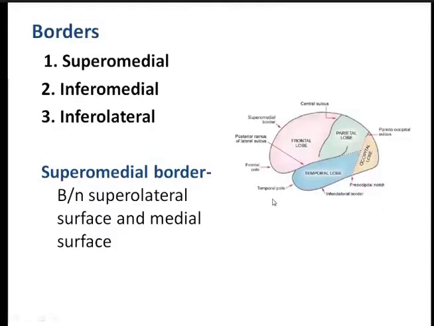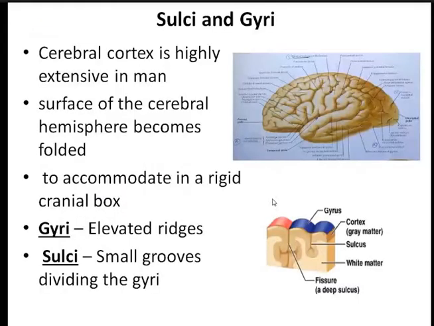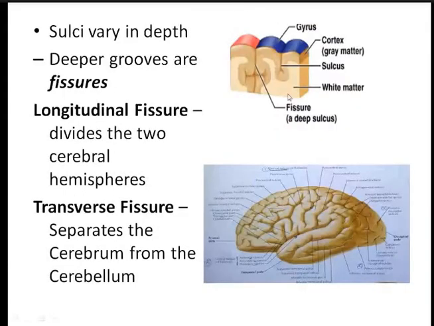Now coming to the sulci and the gyri. You can see there are a number of elevations. They are known as the gyri, and these grooves are known as the sulci. Now the sulci vary in depth. The deeper grooves are known as the fissure. So if a sulcus is very deep, it is known as a fissure.